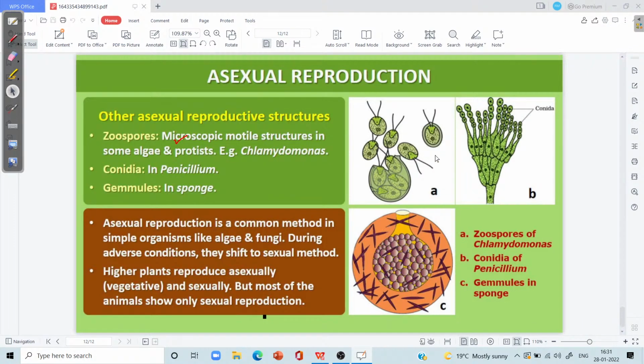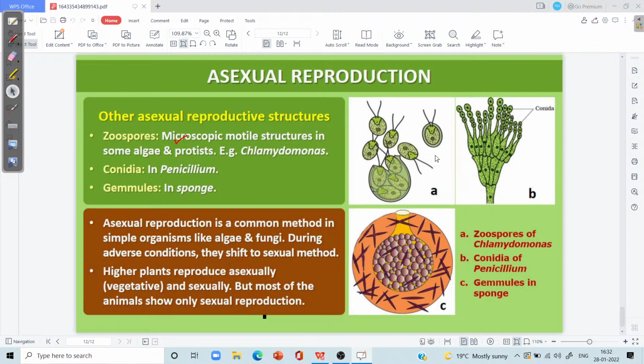Asexual reproduction may also take place by another method which is called sporulation. Sporulation or spore formation has been reported in algae and fungi, in which a variety of spores are formed. These spores can be categorized into two important groups: asexual spores and sexual spores. Asexual spores are those formed by asexual reproduction. These are known as mitospores as well.